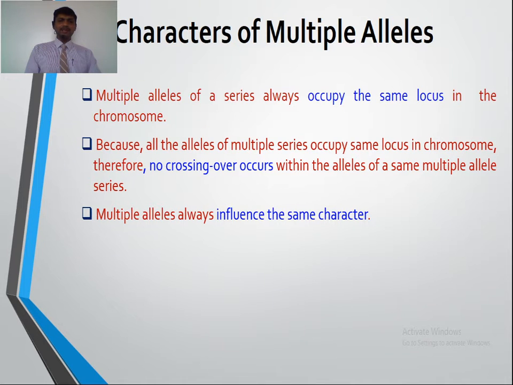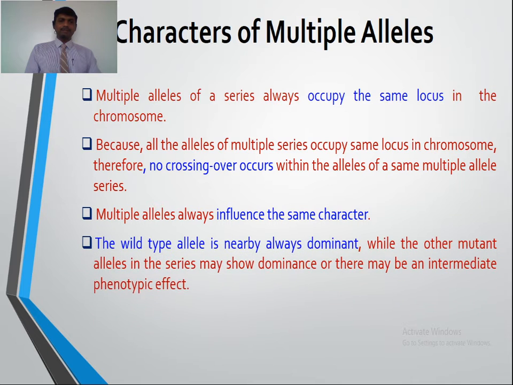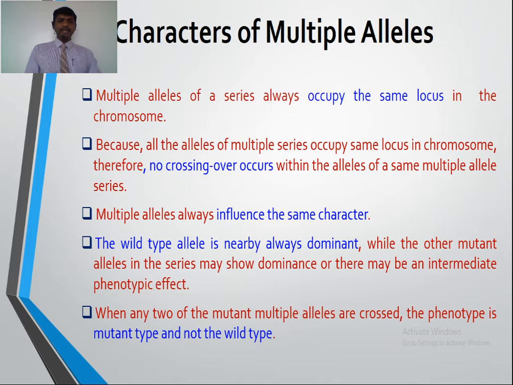Multiple alleles always influence the same character. The wild type allele is nearly always dominant, while the other mutant alleles in the series may show dominance, or there may be an intermediate phenotypic effect. When any two of the mutant alleles are crossed, the phenotype is mutant type and not the wild type. So when a cross is made between any two mutant multiple alleles, the phenotype is always mutant type, not the wild type.